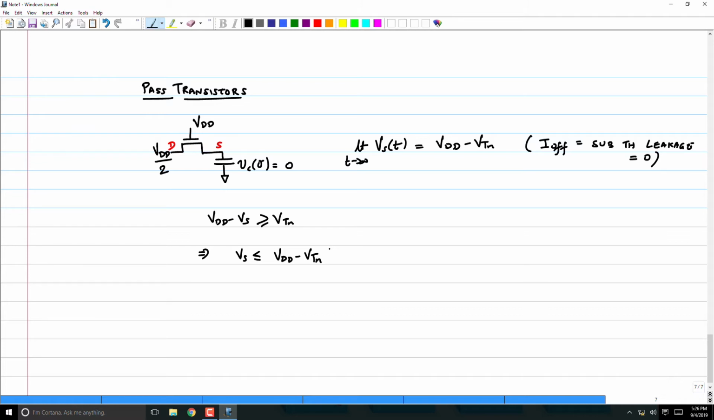But suppose the drain itself was a value which is less than VDD minus VTN. Then obviously there can be no current flow any further after the source has charged to the drain voltage, and therefore it has to go only up to the drain voltage. Which implies for this condition, limit t tends to infinity of Vs of t will basically be VDD by 2. Any question?